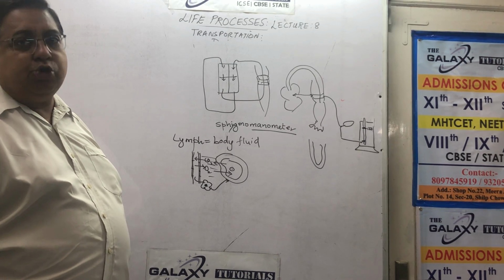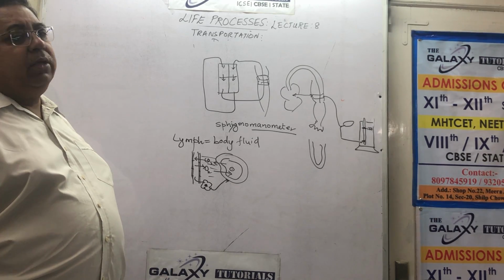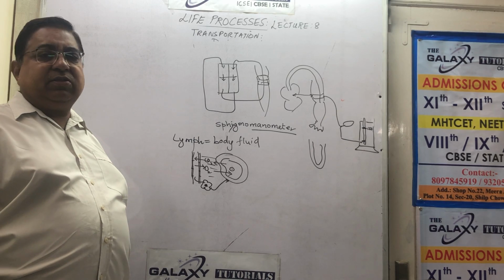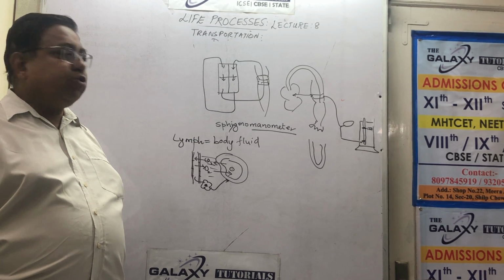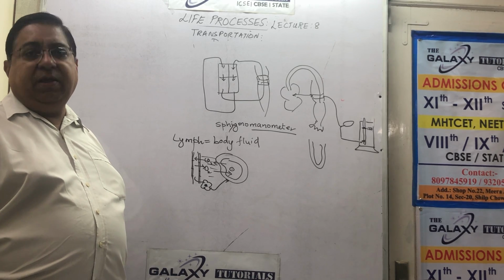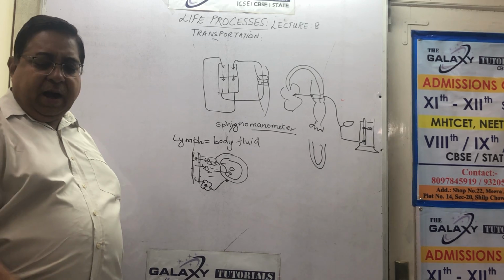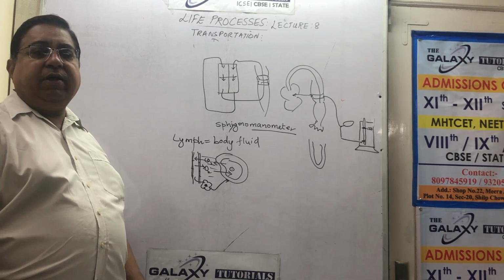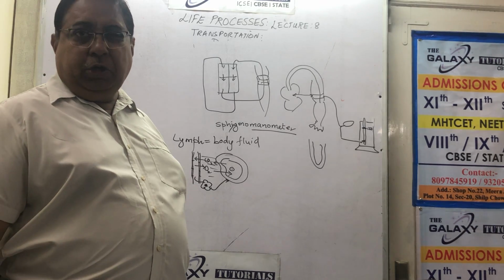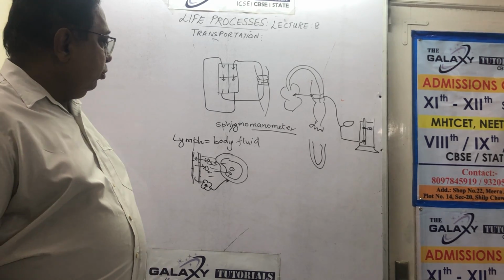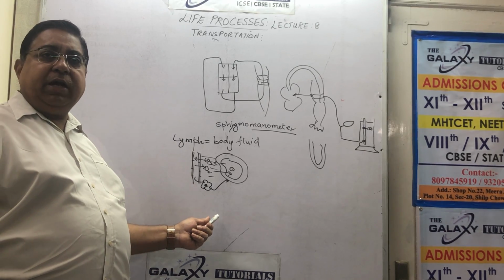Like old people have problems in the joints and whatnot, because lymph is not flowing, they are not walking, the muscles are not pushing the lymph. Lymph flows in the gaps called lymph vessels. It doesn't flow in the capillary, vein, or artery. So activity is required to push up the lymph. That is why runners and those who practice tie a tight band around the feet so that a lot of liquid does not go down all the time and legs don't get swollen. Cyclist, policeman. Okay? So this is lymph, which is body fluid. So this is the end of our lecture on